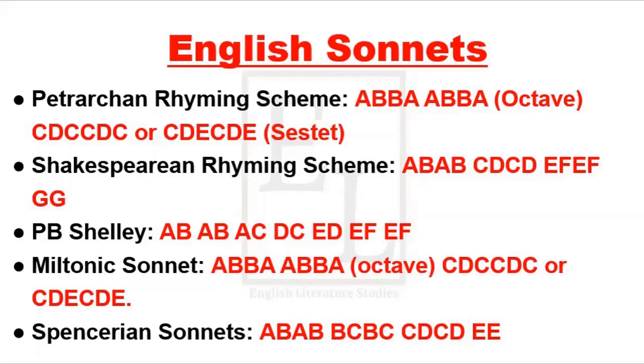And last, Spenserian sonnets. Spenser followed AB, AB, BC, BC, CD, CD, E, E. So this is all about different rhyming schemes used by different writers for writing sonnets.